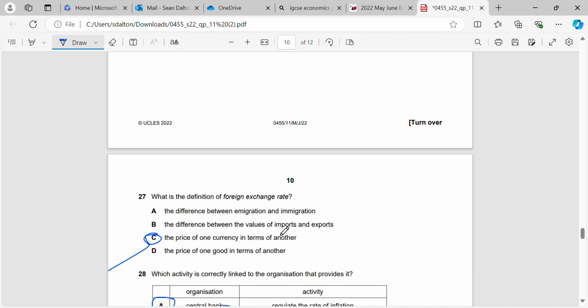Difference between the value of imports and exports, that's to do with trading. Difference between emigration and immigration, that's what we call either net immigration or net emigration, the number of people coming in or out of a country, and that is referenced down below. We talked about that in question 30, I think it was. And the price of one good in terms of another, well, that would be a comparison between two goods, so nothing to do with currencies, which is what foreign exchange rate is.